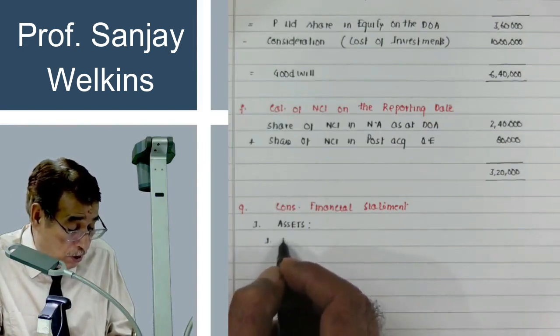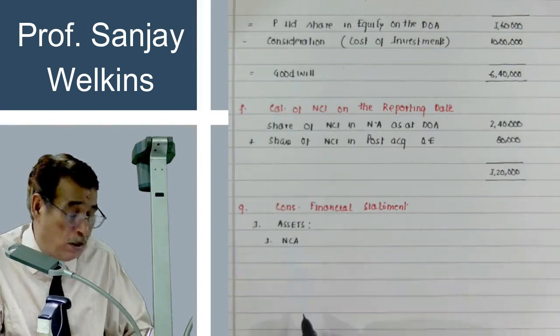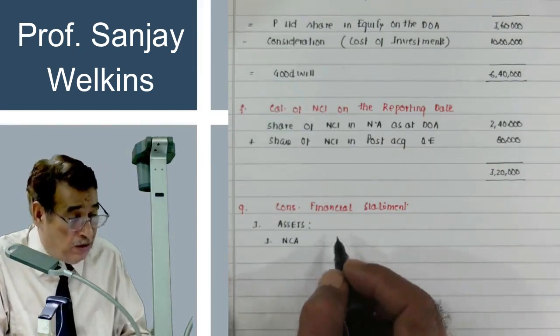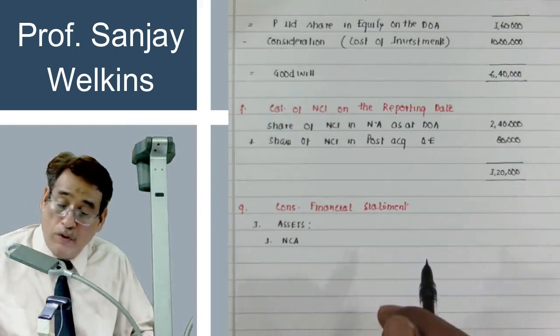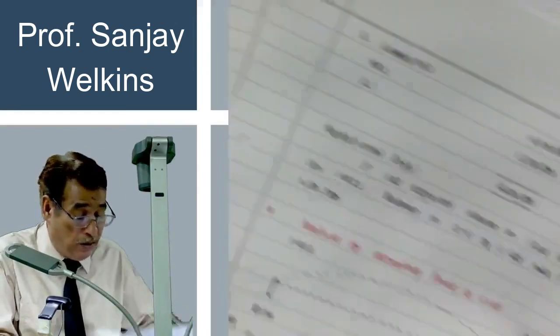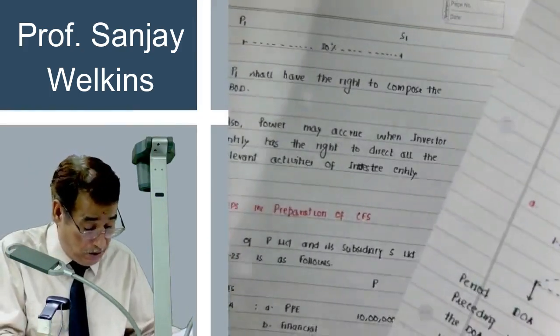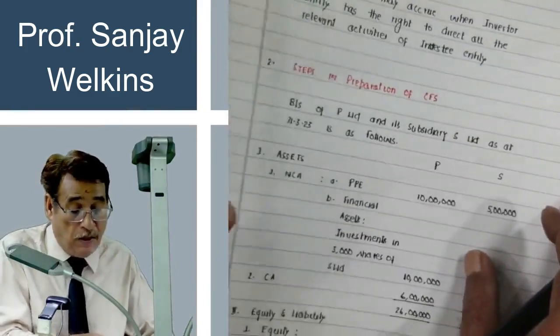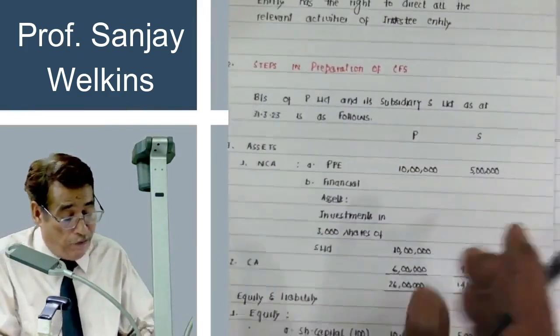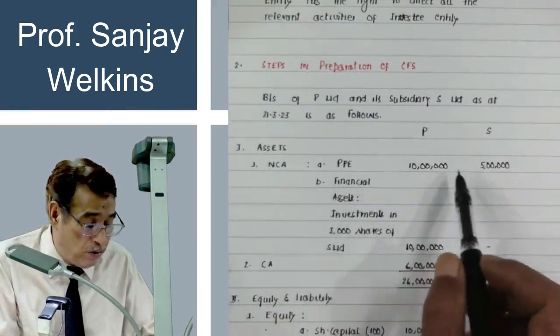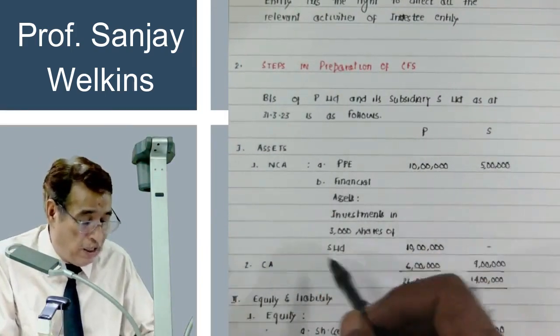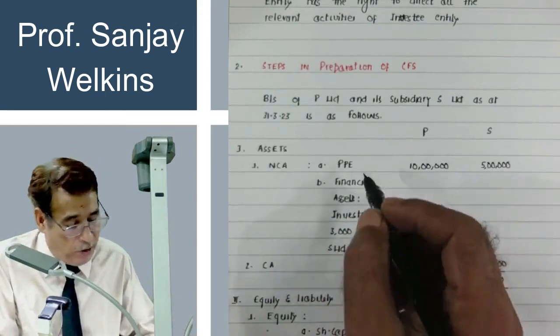After having written the assets, now the next step is non-current asset. In the balance sheet, actually, what I am supposed to do, where I have written the question, let me have a look over that first of all. Here is the question. These are the sheets, lots of sheets actually now. You can see so many sheets I have already filled up. And this is liabilities. Yes. Here is the original balance sheet. First item is PPE. All we have to do is simply do the line by line addition. Only 3 items require a little bit of attention.